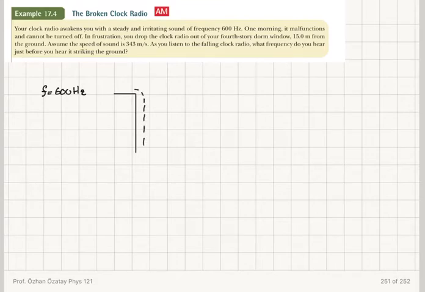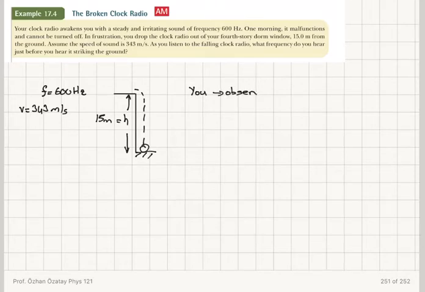So this clock radio is dropped. It's going to hit the floor. It's 15 meters from the ground, so H is 15 meters. Assume the speed of sound is 343 meters per second. As you listen to the clock radio, what frequency do you hear just before you hear it striking the ground?